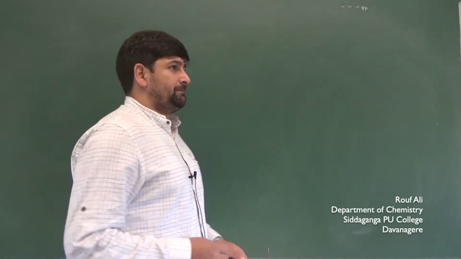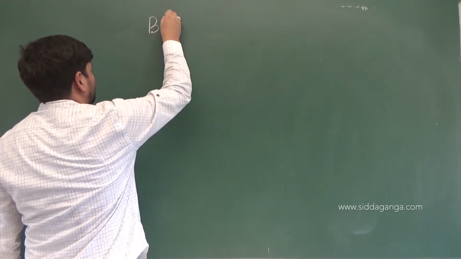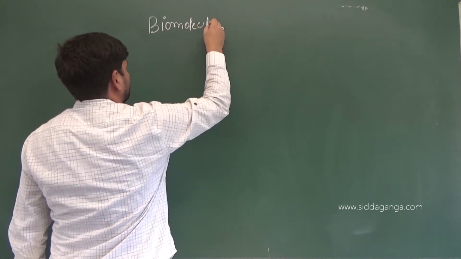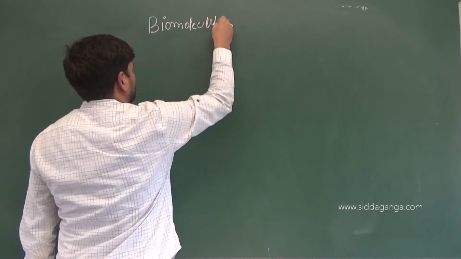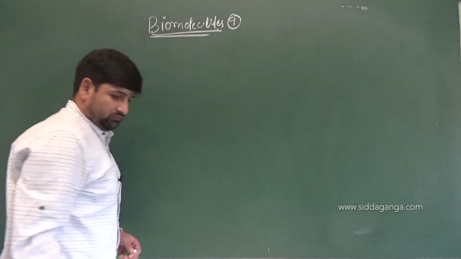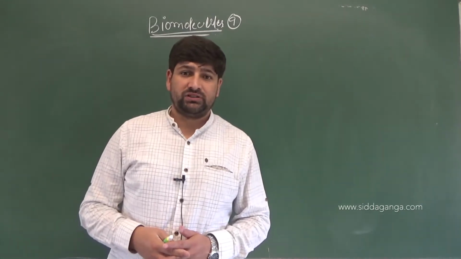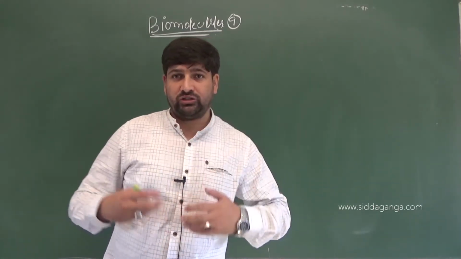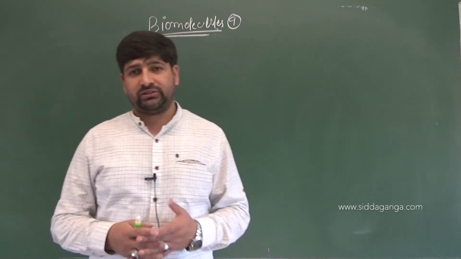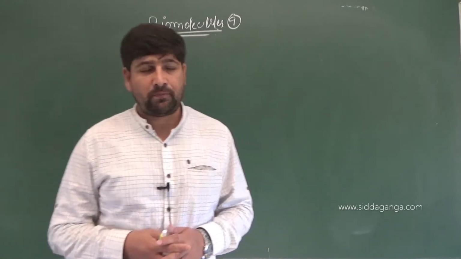Hello children, we are discussing the concept of biomolecules. Last time we talked about the zwitterion formation and the different properties shown by amino acids, and to some extent we talked about the RS system of nomenclature, that is absolute configuration with respect to a chiral center.